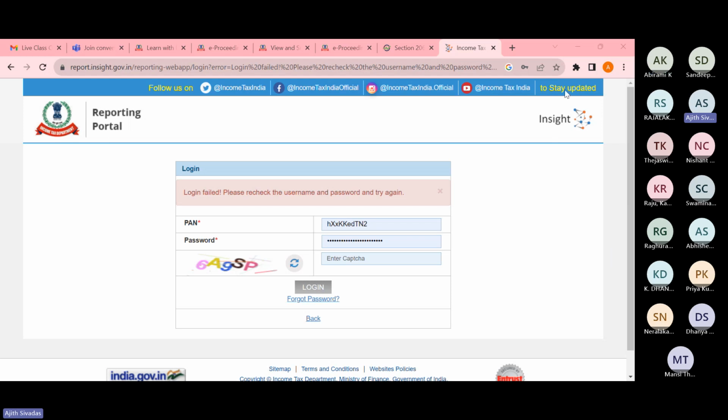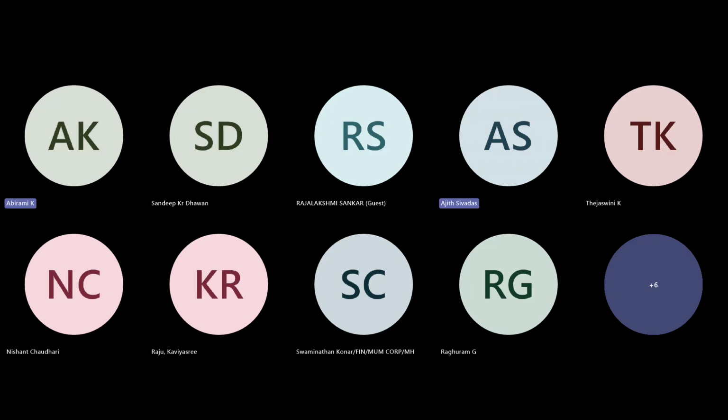Now it is not getting logged in. I have a doubt, I've tried it for individual PANs. Can we do bulk PAN cross verification, or can you do only one by one? No, madam. If you have logged in, there is an option for bulk upload also. So at a time you can check thousands of PANs, and you can also enter PANs one by one.